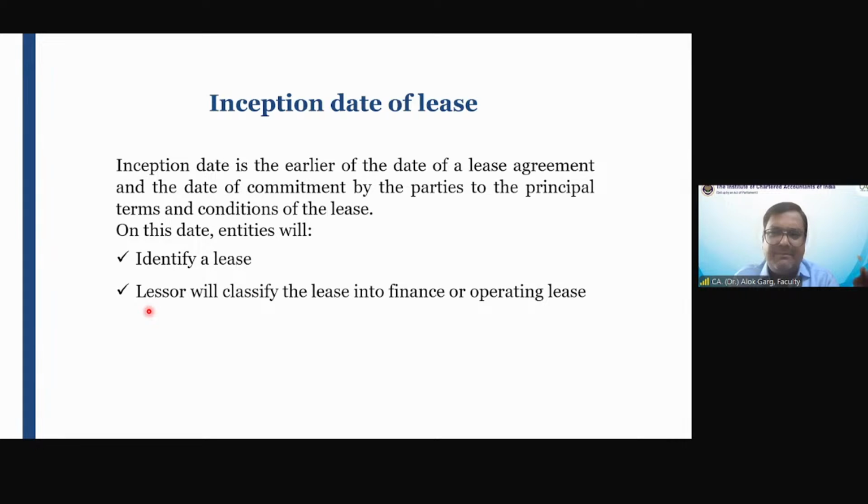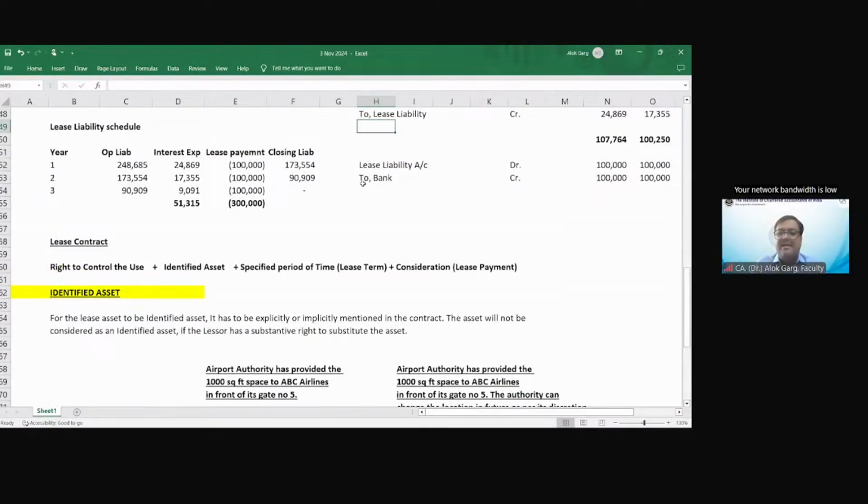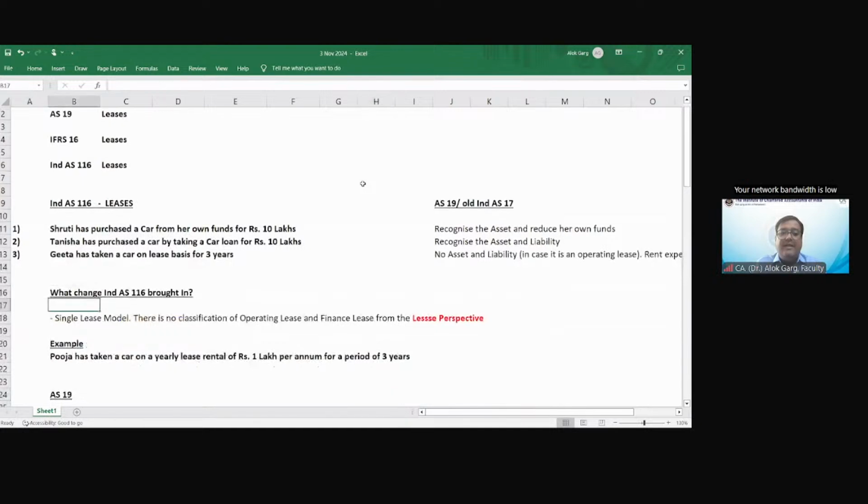I have written it somewhere, in the starting, in the Excel file, that Ind AS 116 brought in a single lease model. There is no classification of operating lease and finance lease from the lessee perspective.